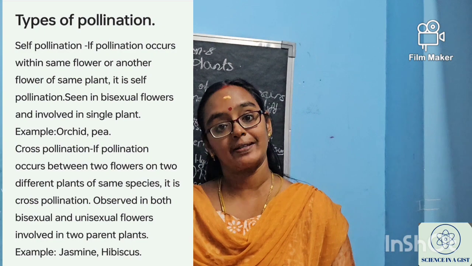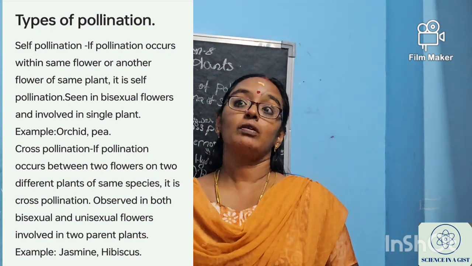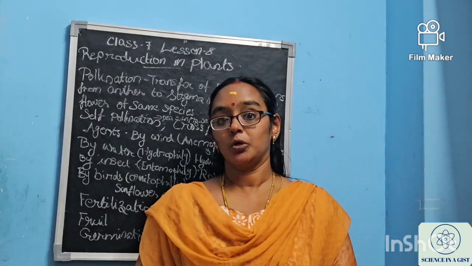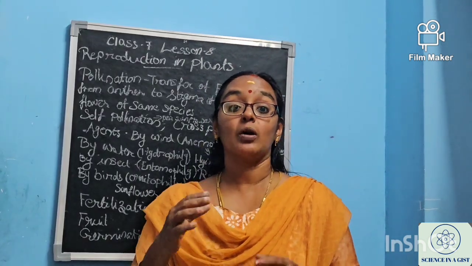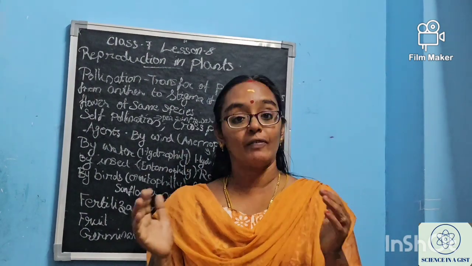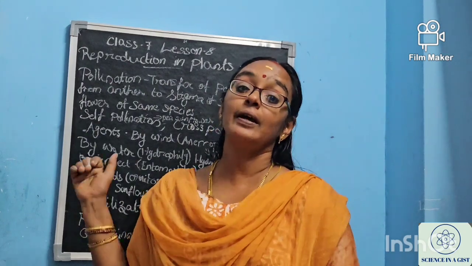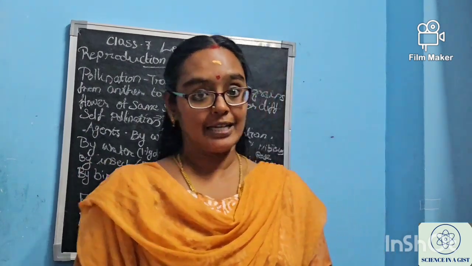Can I ask you one question? Is it possible to have pollination from hibiscus to rose? No, because the flowers are of different species. It is not possible. For flowers of the same species, pollination will happen. This is called cross-pollination. Is it clear for you?